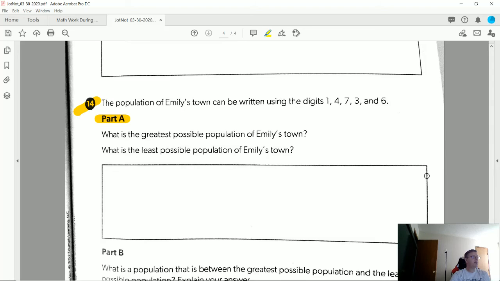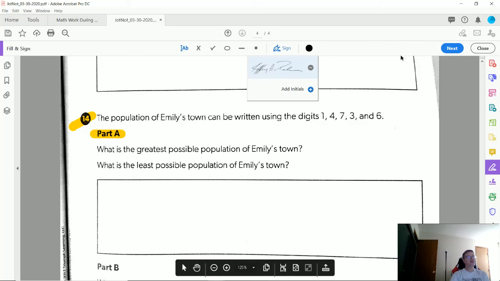And our last problem, the population of Emily's town can be written using the digits 1, 4, 7, 3, and 6. So I just wanted to do part A, what is the greatest possible population and what is the smallest possible population. So to do that, we need to use our place value.